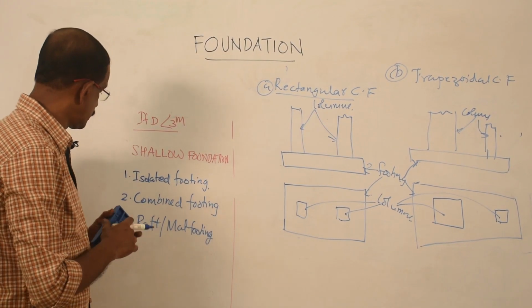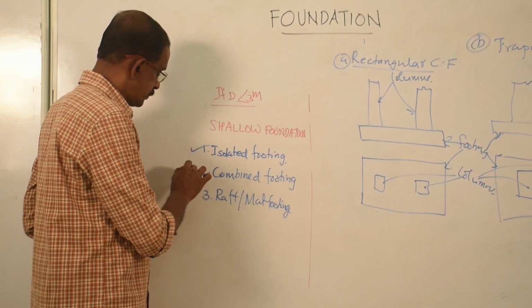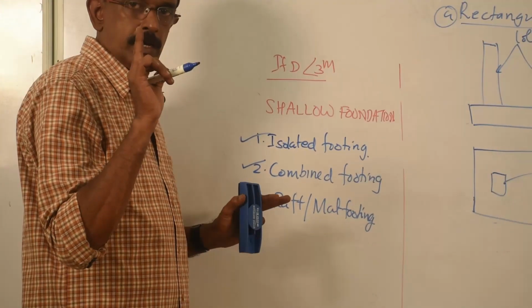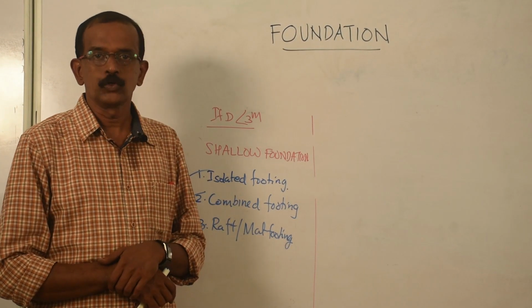Now coming to the third one. First was isolated footing, a foundation used for a single column. If two or many columns are accommodated in a single footing, it is called combined footing. Next one, raft or mat footing.